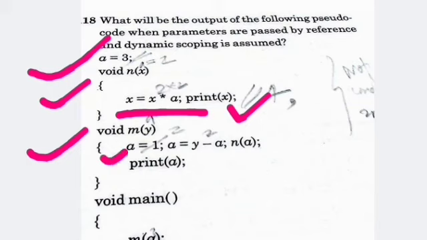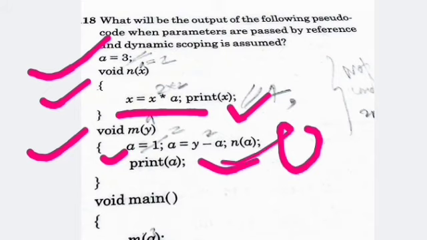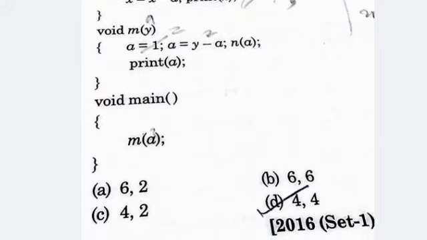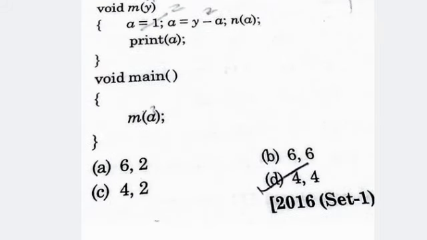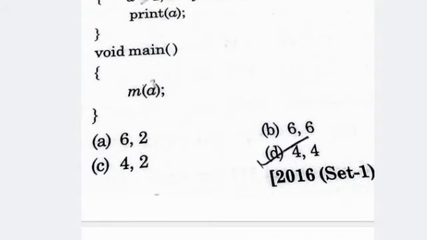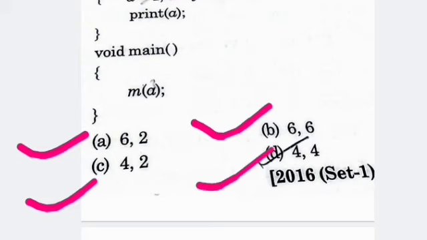Then here a is equal to 1 and y, again a equals y minus a, and here calling the function n(a) and print the value of a. Now come to the main function, which is defined as m(a), calling the function m with the parameter a. Now there are 4 options. Option A 6, 3, option B 6, 6, option C 4, 2, and option D 4, 4.